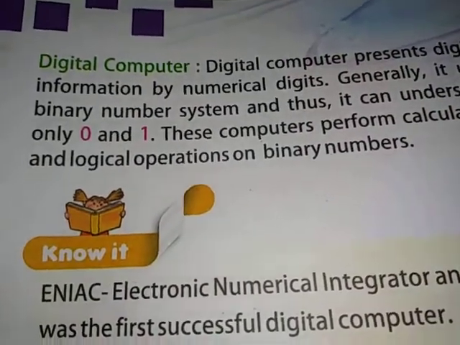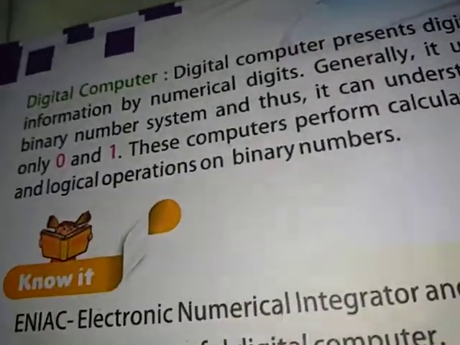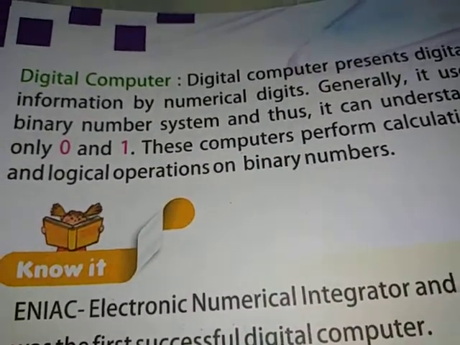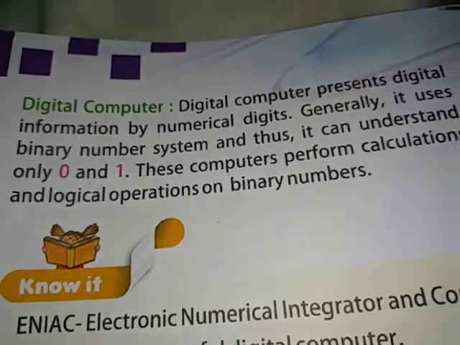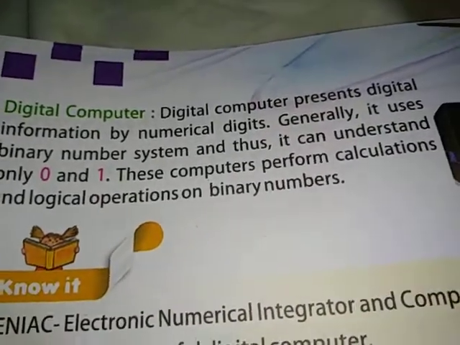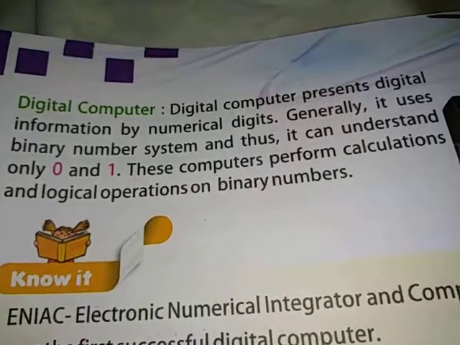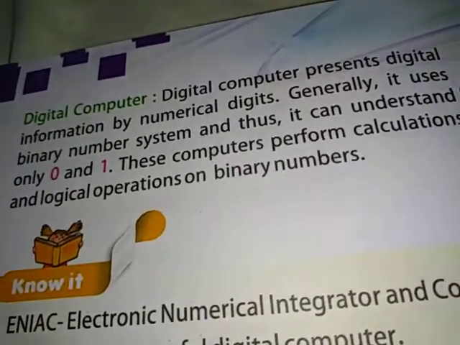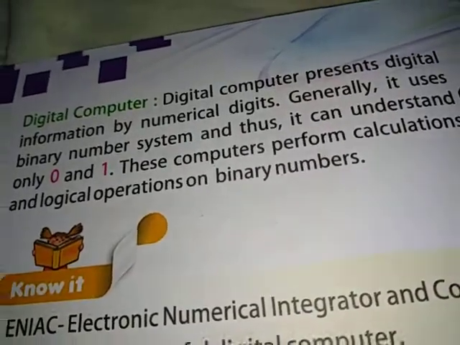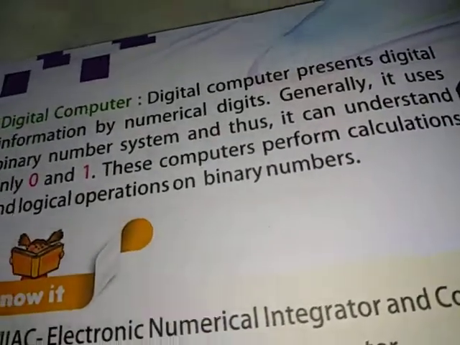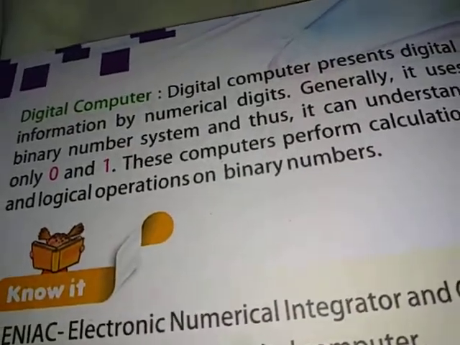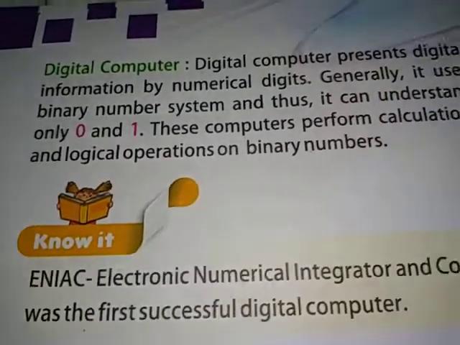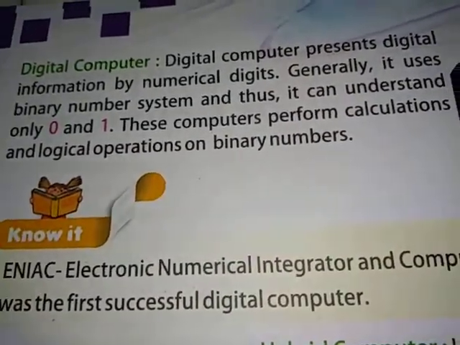So, an analog computer needs a physically measurable quantity, but the digital computer does not need any physically measurable quantity. It only needs information in the form of 0 and 1, and it also processes it and gives the answer in 0 and 1, which is binary number system. And these computers can perform calculation very quickly.